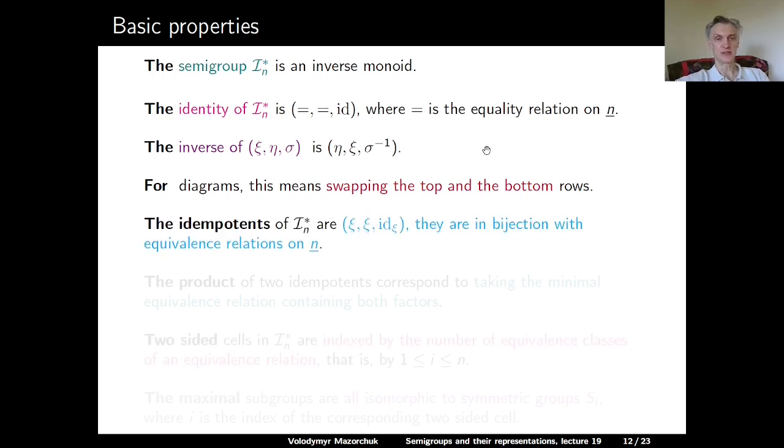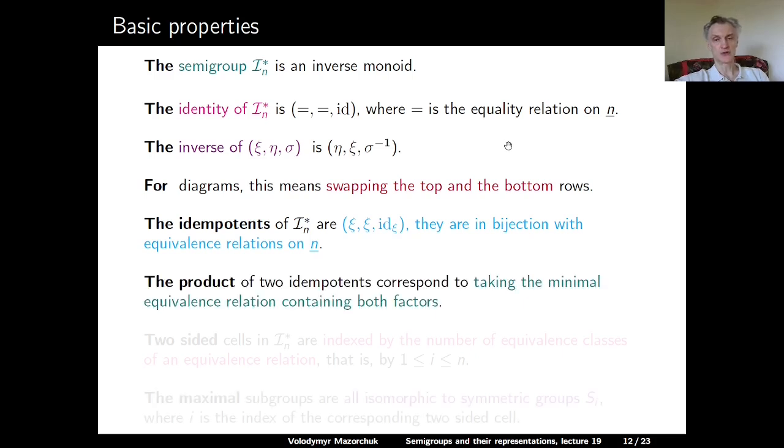The idempotents in this inverse monoid are elements psi identity on psi. That is, they are in bijection with equivalence relations on n underlined. And the product of 2 idempotents corresponds to taking the minimal equivalence relation containing both factors. Clearly, this is a commutative operation. So in particular, the idempotents here commute, which shows that this is an inverse monoid.